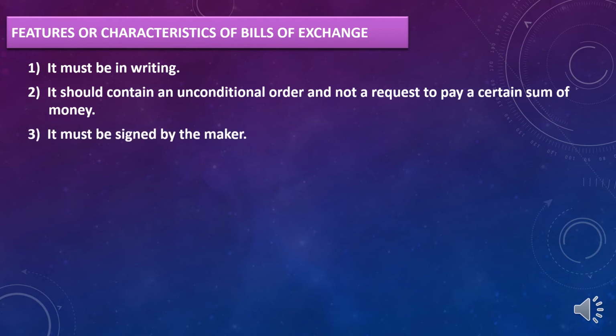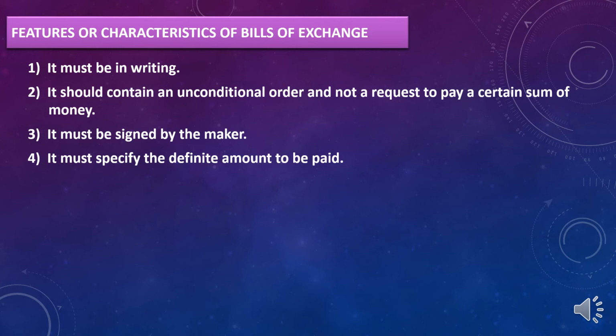Third point, it must be signed by the maker. Here maker means drawer. Drawer is nothing but the seller. Seller is nothing but the creditor. That bill of exchange is drawn by the drawer and it should be signed by him. Fourth point, it must specify the definite amount to be paid.